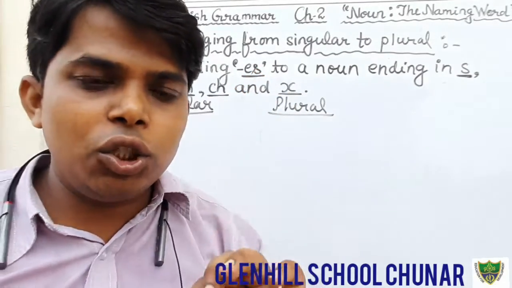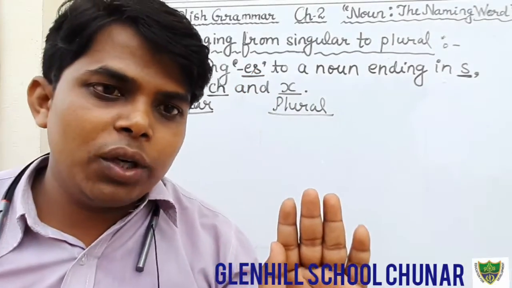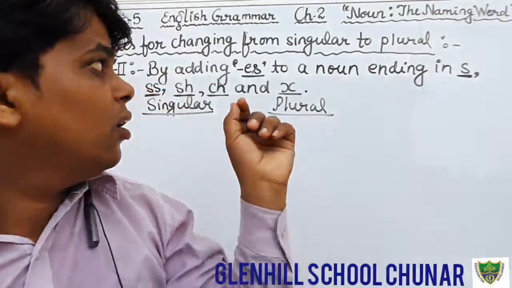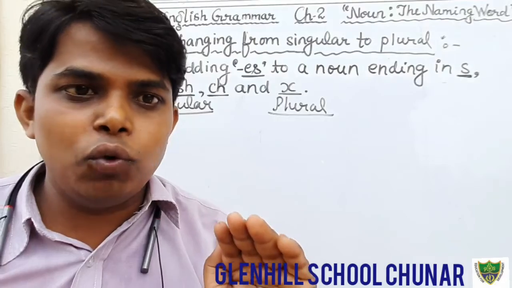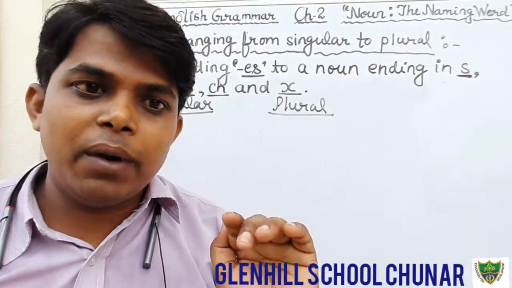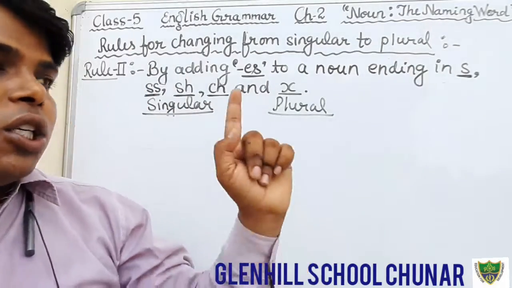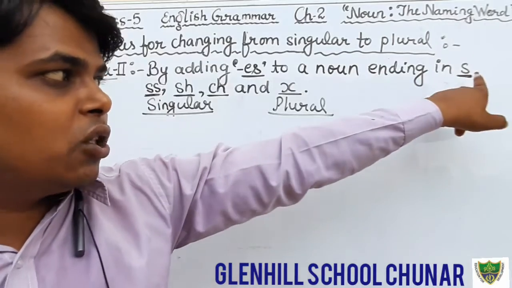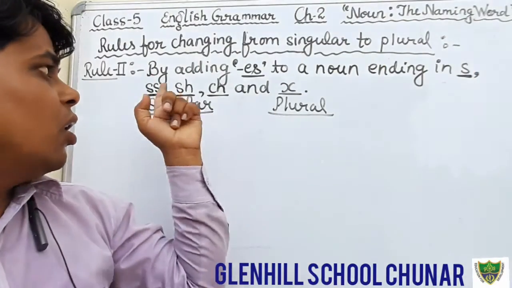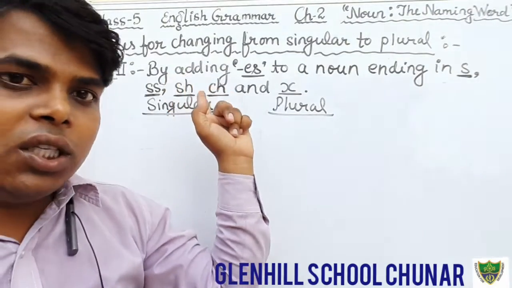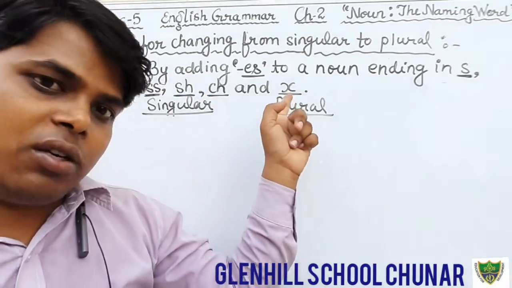Okay students, understood? The second rule says that by adding es we can make plural, but only when the singular noun ends with s or ss or sh or ch or x.